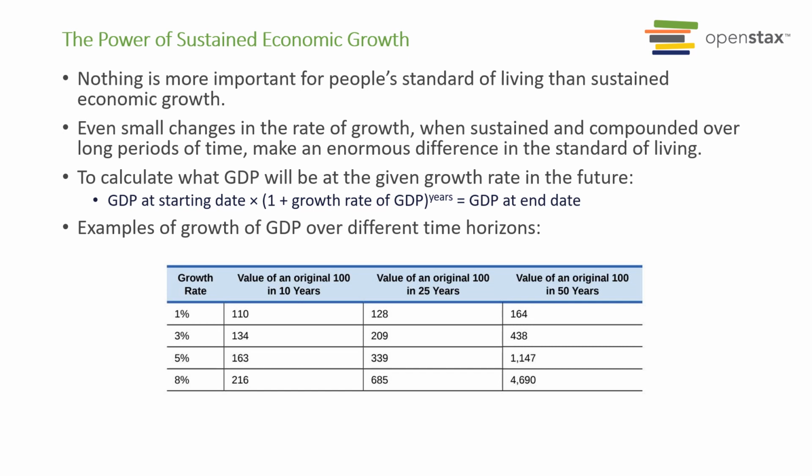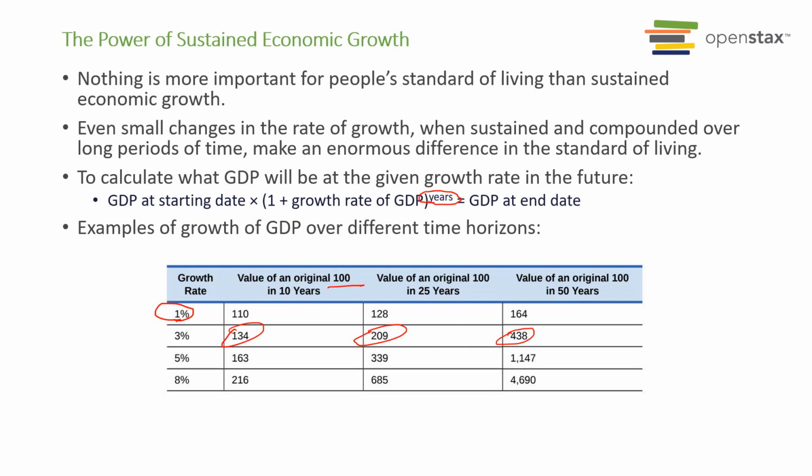So for example, if you have a 1% growth rate, we start with $100, and then after 10 years, you're going to have $110. But after 25 years, that's 128, and after 50 years, that's going to be 164. Now, however, if you increase this to only 3%, so just a little higher, you see how the number is increasing faster now, and then way faster, right? So after 50 years, the number is more than quadrupled. So it increases way more than 1%, and that's because you have this exponential, right? So your number of years is the exponent.